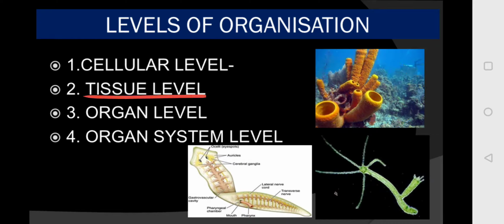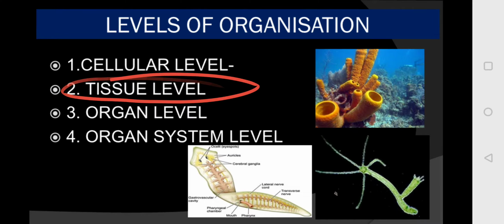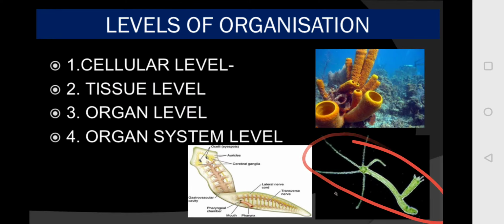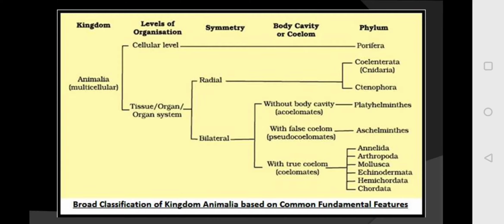As you move on, in the tissue level some of the cells are organized to make tissues which perform different functions. For example, in the coelenterates or the Ctenophora you will see the tissue level of organization. Again, in this classification, poriferans are at the cellular level, whereas coelenterates and Ctenophora are at the tissue level.